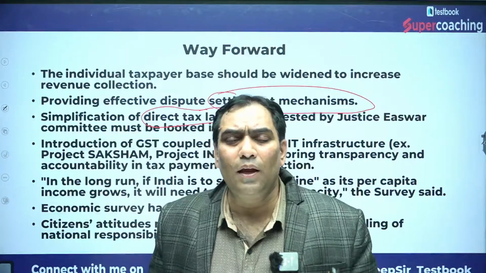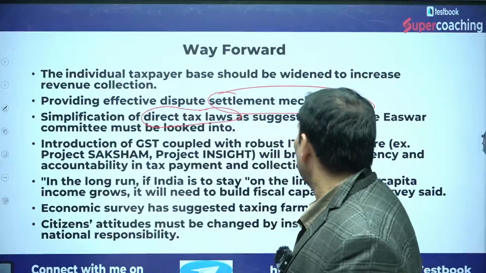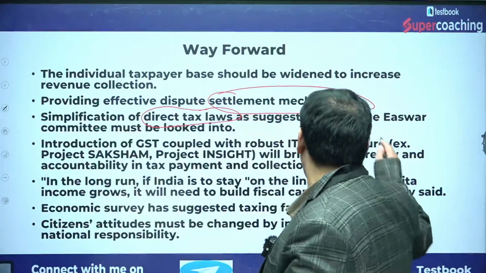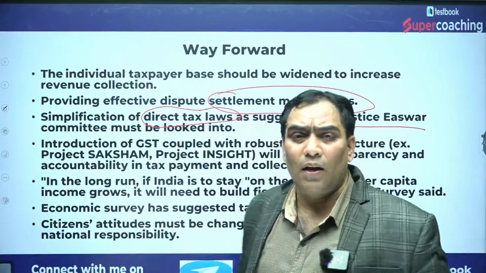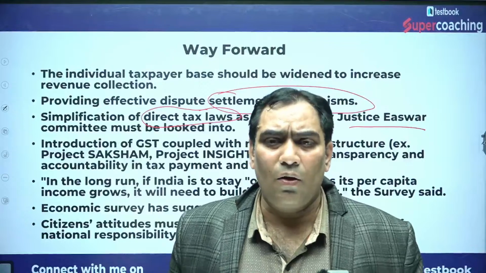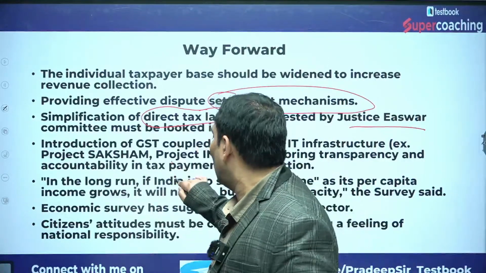So there should be simplification of the tax system, so that it can be understood by each and everyone, as it was said by the Justice Easwar committee. A lot of steps have been taken in this regard. There is something known as the Direct Tax Code.